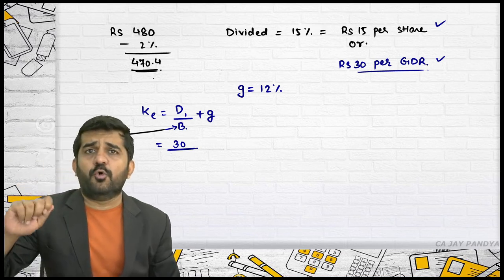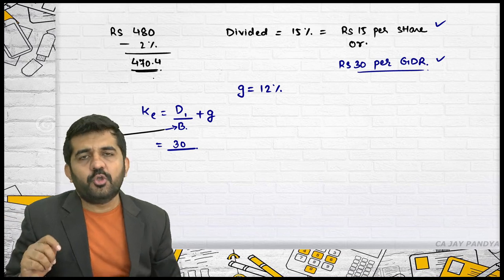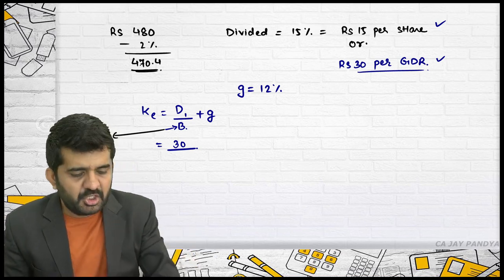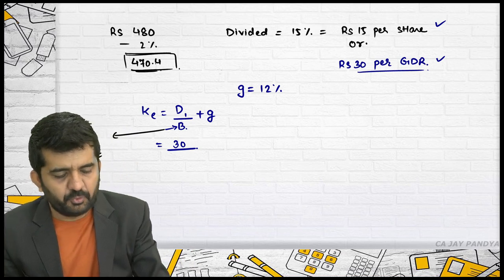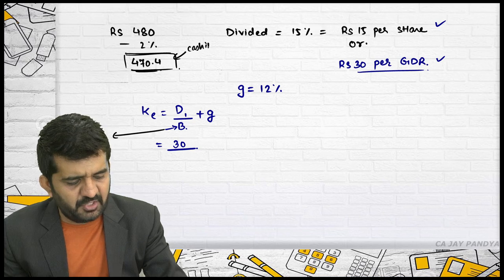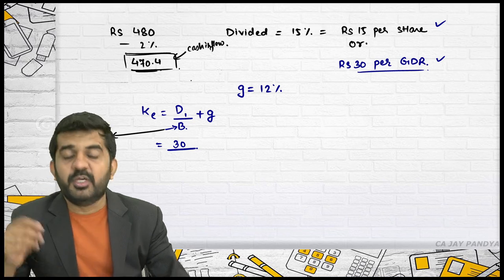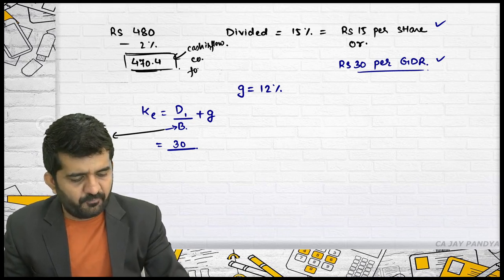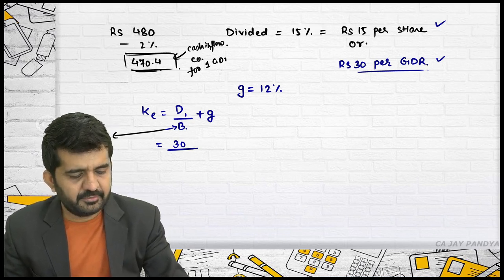You can also do 480 multiplied by 98%. You can also do in your calculator 480 minus 2%. You will be getting 470.4. Is it alright? See, this is a cash inflow which will be coming to company for 1 GDR.